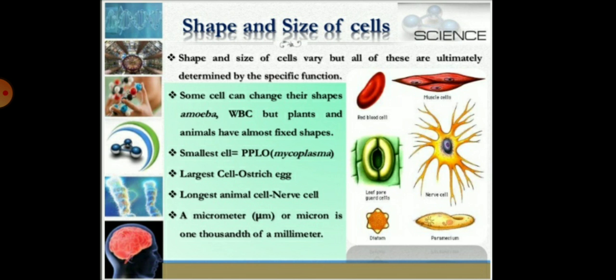But plants and animals also have fixed shape cells. The smallest cell is present in mycoplasma, called PPLO. PPLO means pleuropneumonia like organism. The largest cell is present in the ostrich egg, and the longest animal cell is the nerve cell. The micrometer and the micron are the units which measure the cell.